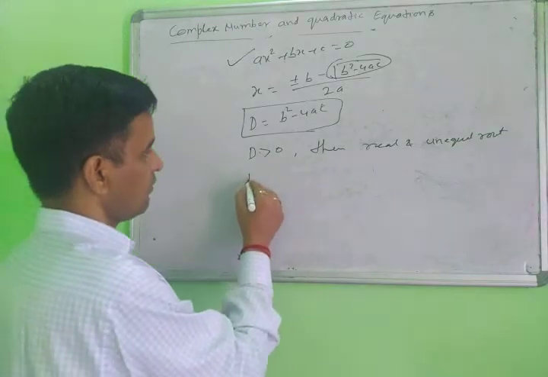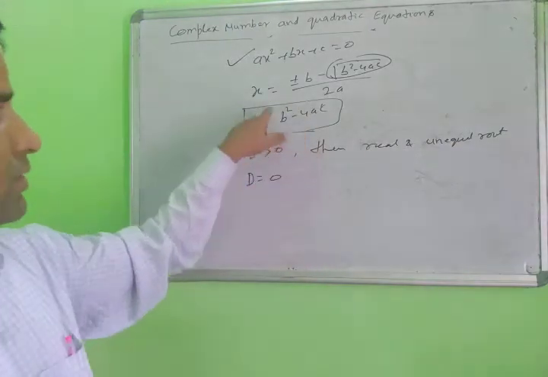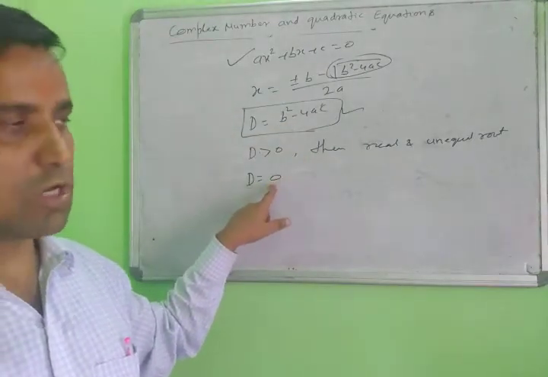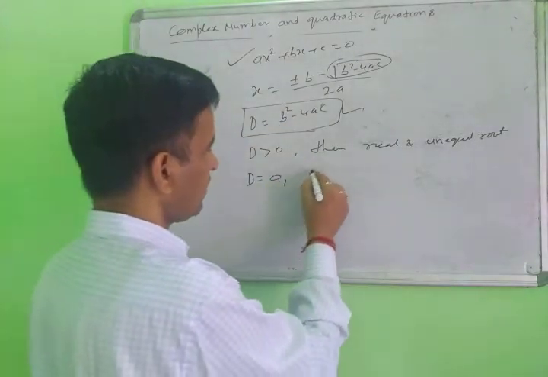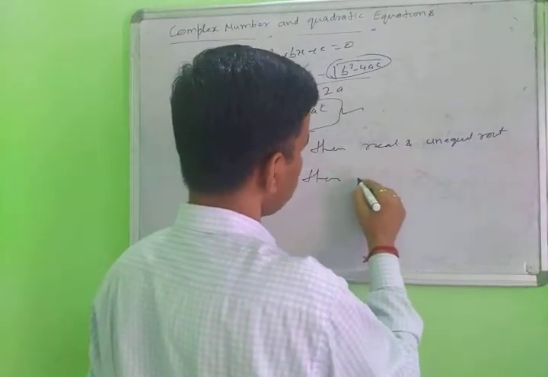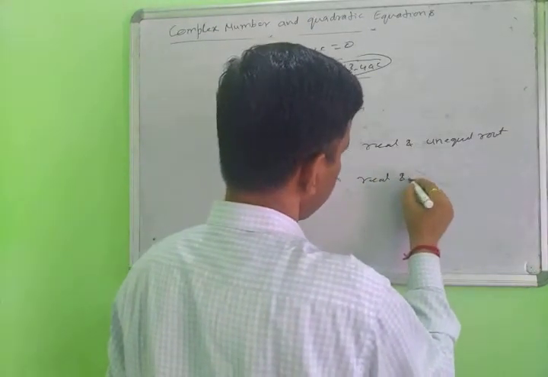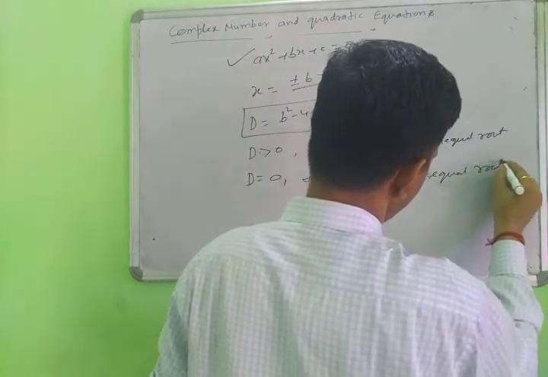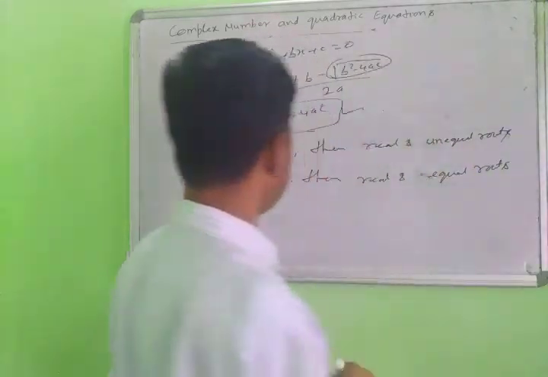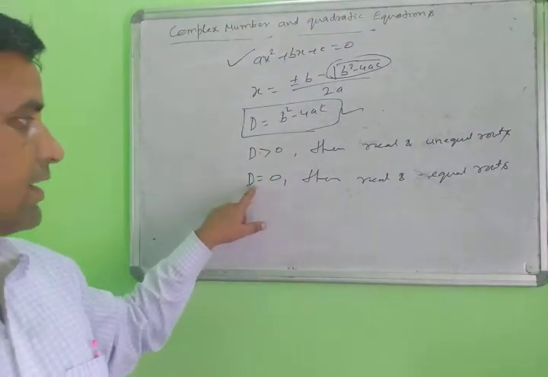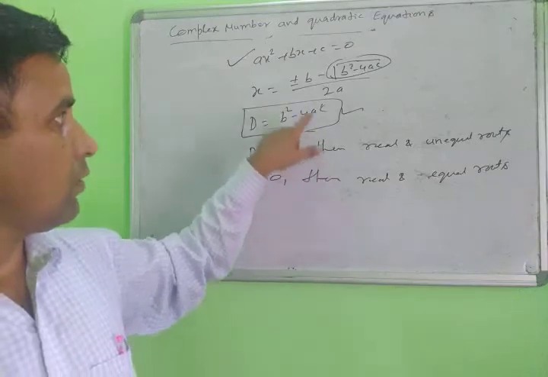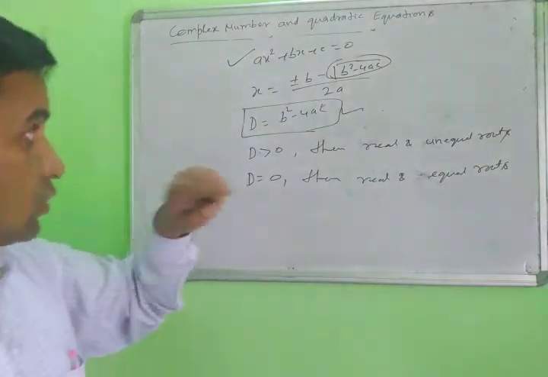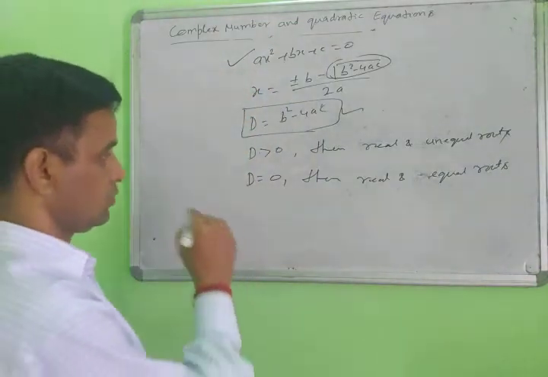When the value of D equal to 0, suppose after solving you get the value 0, then the roots are real and equal. When D equal to 0, which types of roots does this equation have? The real and equal roots. This is the nature of the roots of this equation.